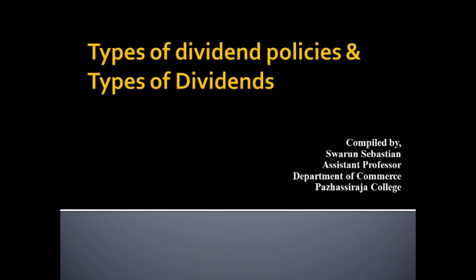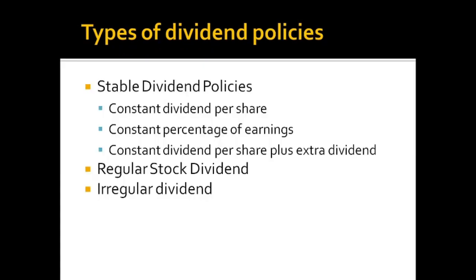So now we can discuss the types of dividend policies and the different types of dividends. These are the main dividend policies: stable dividend policies, regular stock dividend, irregular dividend, etc. The stable dividend policies are again divided into constant dividend per share, constant percentage of earnings, and constant dividend per share plus extra dividend. As the name suggests, these dividend policies are theoretically very easy to understand.